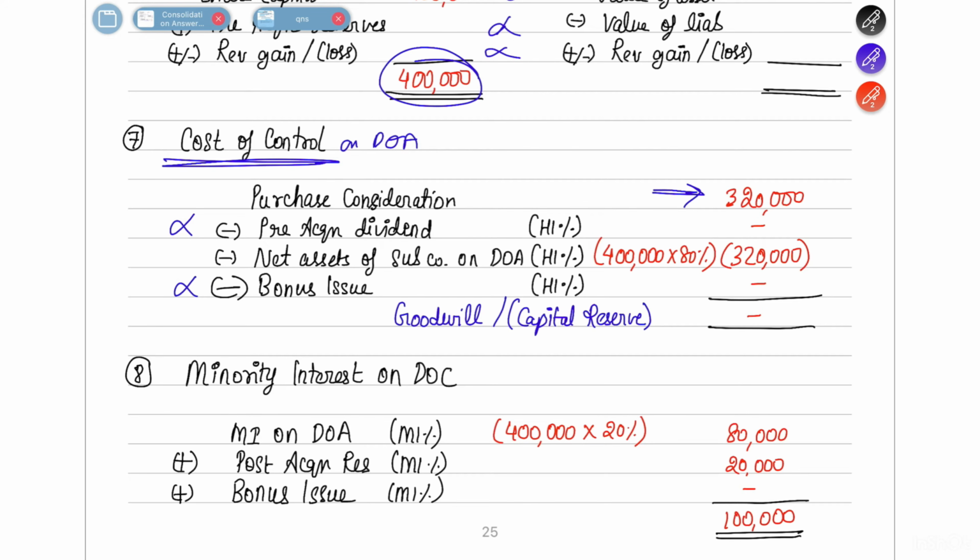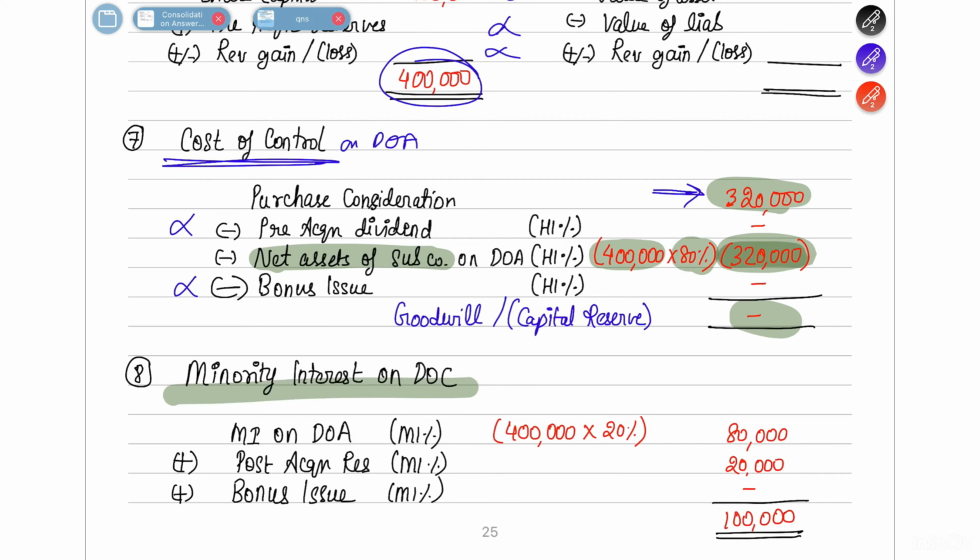So here what will happen? The net assets of the subsidiary company, how much is your share? This 4 lakh is your net assets, and in that 80% is the holding interest share. So 3,20,000 is what you have acquired. You have also paid 3,20,000, acquired 3,20,000. Therefore there is no goodwill or capital reserve.